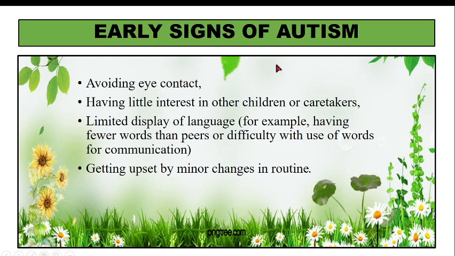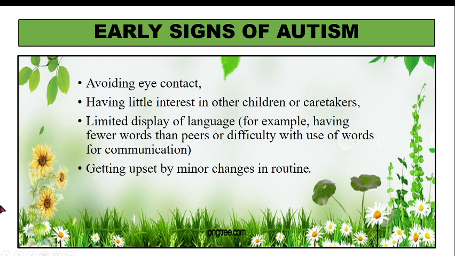Now what are the early signs of autism? Avoiding eye contact. If you look into the eyes, the child will not be looking. Having little interest in other children or caretakers: the child will be playing alone, not interested in what others are doing or what the caretaker is doing. Limited display of language: the child will be using very few words compared to others, and has difficulty using words for communication. Next is getting upset by minor changes in routine.